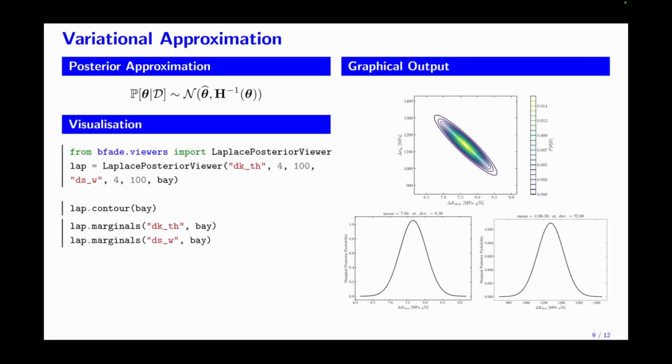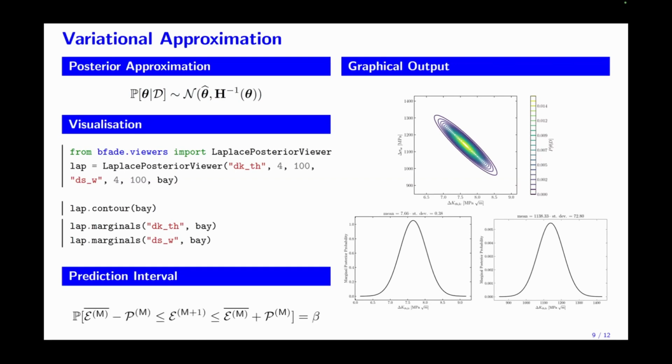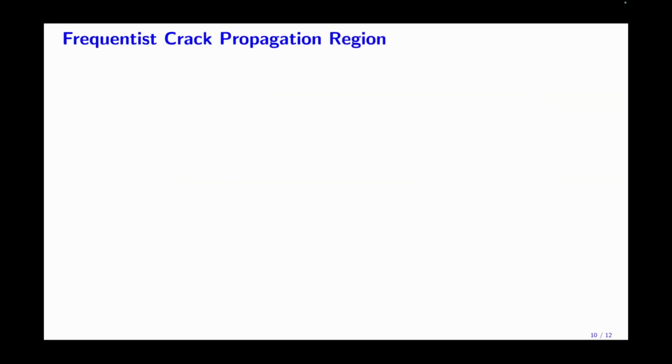The posterior distribution allows us to predict failure probabilities, and 2 methods are currently available. The first is frequentist and uses prediction interval where beta is a confidence level. We now focus on the joint distribution since correlation arose during the training. Otherwise, we would lose this correlation using marginals.